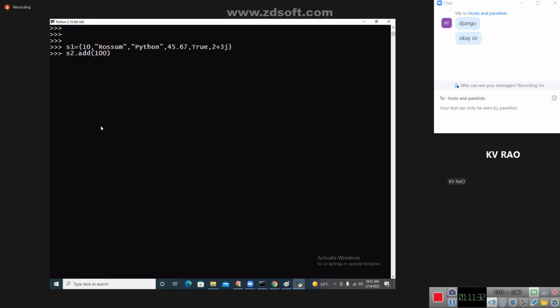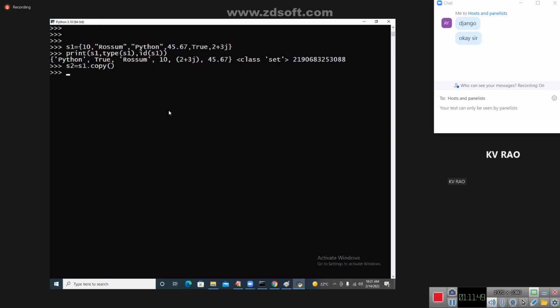Print that S1 here. Now I got this address. Next I want to go for S2 is equal to S1 dot copy.